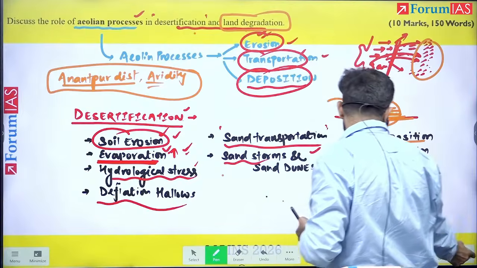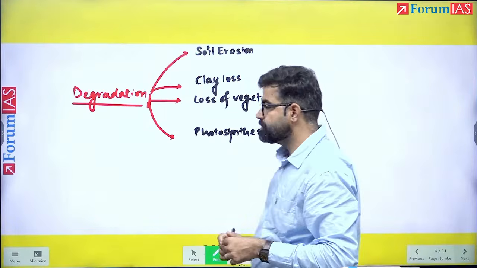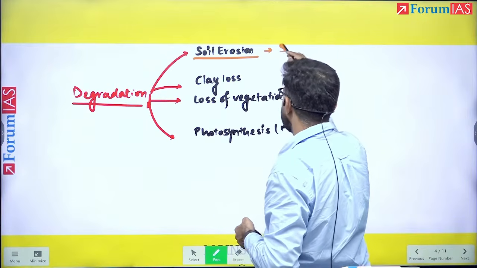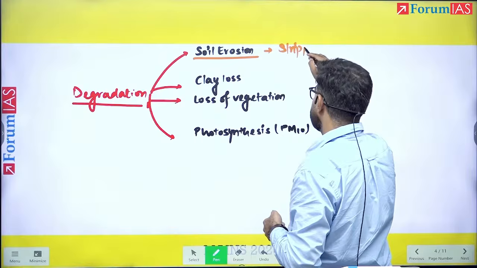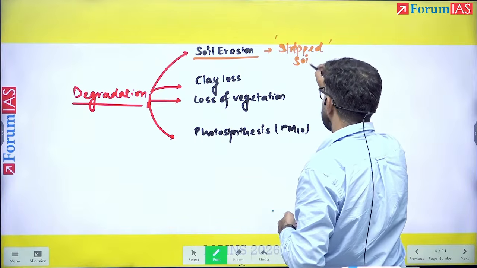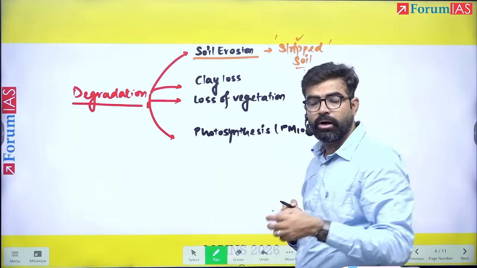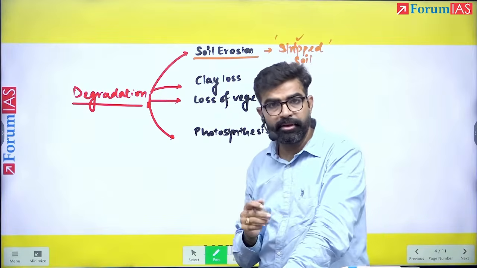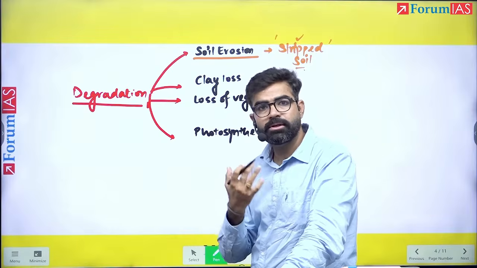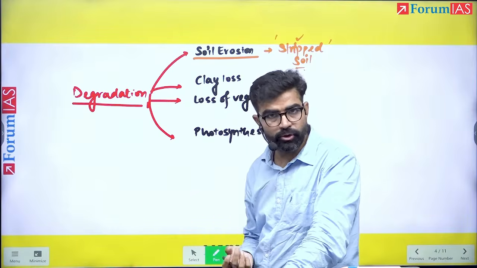So here, see this. In land degradation, what if soil erosion is stripping apart the upper soil? Now, the upper soil can be rich in humus. When the upper soil is removed, the humus content may also be removed.